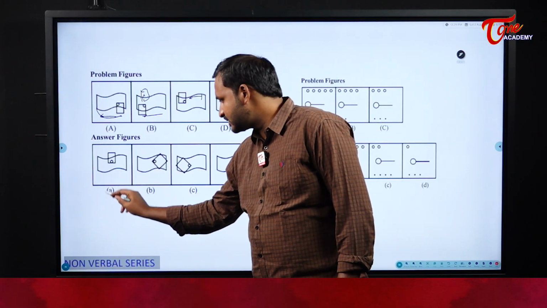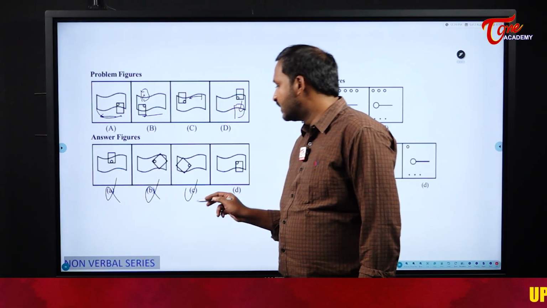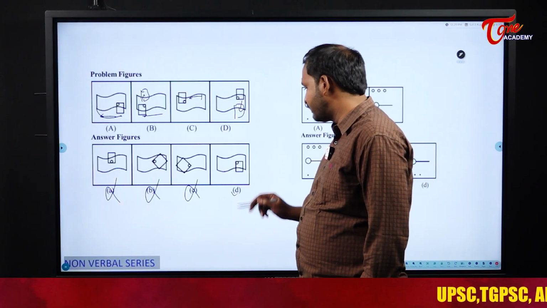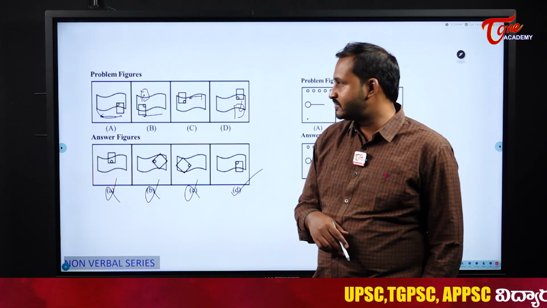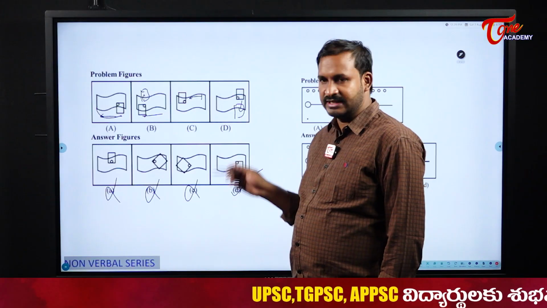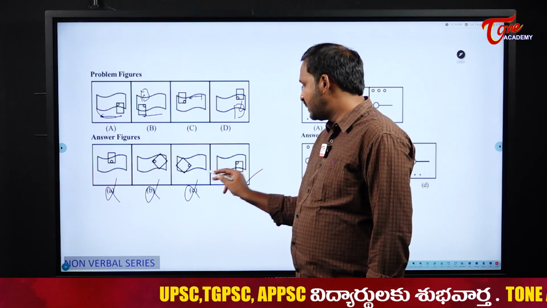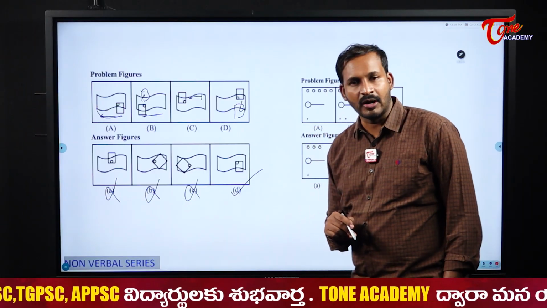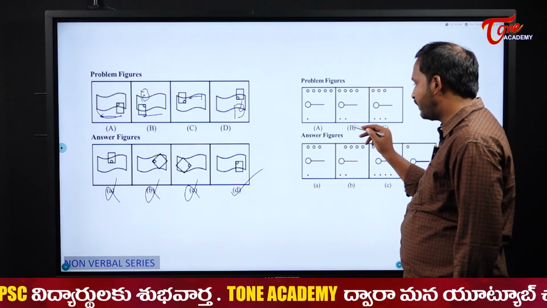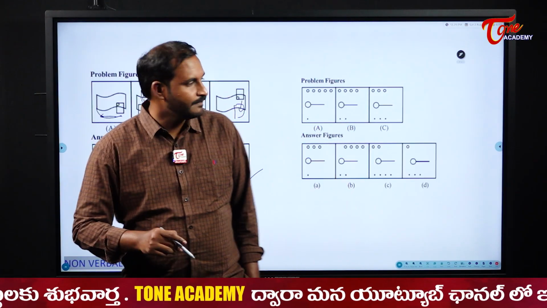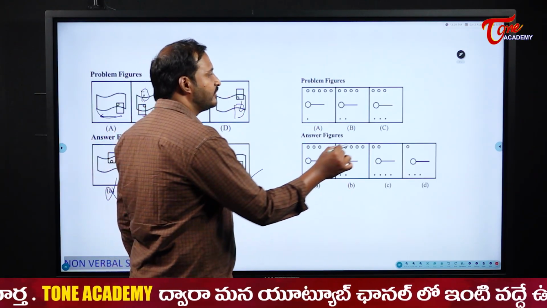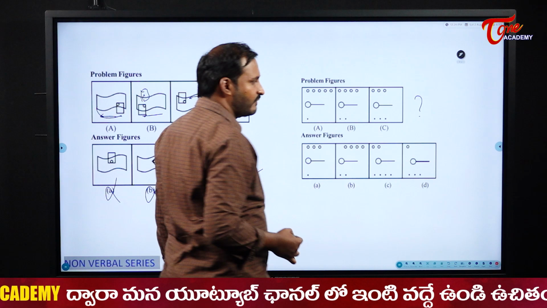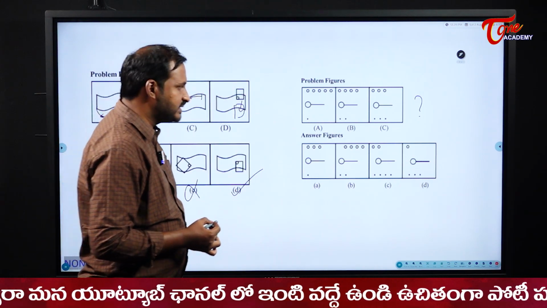Please see in which options. With that one logic itself, these three options gone wrong, and my answer will become what? Option D. Forget about the circle, that is secondary. But with that positioning itself, I can say that my answer here is option D. Now please see this figure, students, everyone. Please observe this one. What I need to tell is what comes next in this figure. That is my duty here.